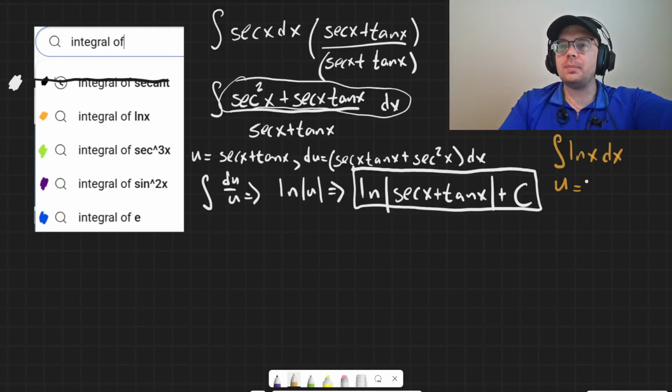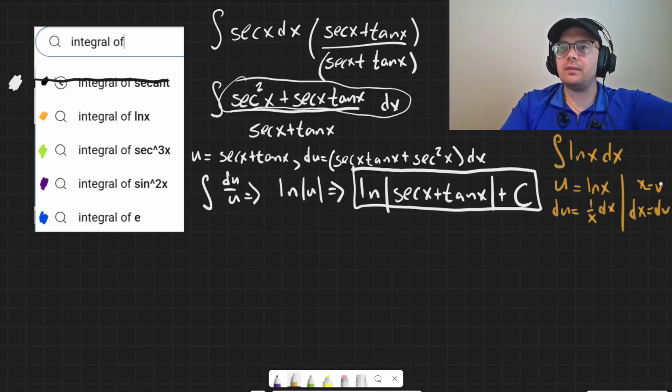So u would be equal to ln of x. Du then would be 1 over x dx. And then dx would just equal dv. So x would equal v. And then it's ultraviolet voodoo, uv minus integral v du.